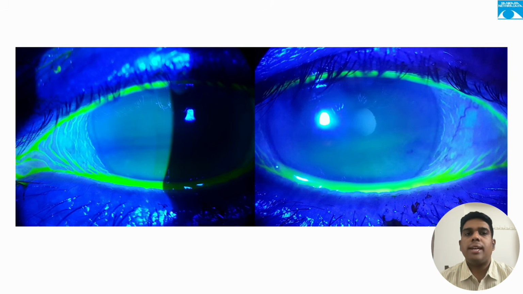Apply a fluorescein strip and check for the tear film height along the lid margin with the help of a cobalt blue filter. The tear film height can be measured with the help of a graticule attached to the eyepiece or by adjusting the height of the slit beam. In this image, in addition to the tear meniscus height, we can also demonstrate conjunctivochalasis, which is seen as a loose, redundant conjunctival fold. It interferes with tear distribution and tear clearance, thereby causing symptoms in the patient.